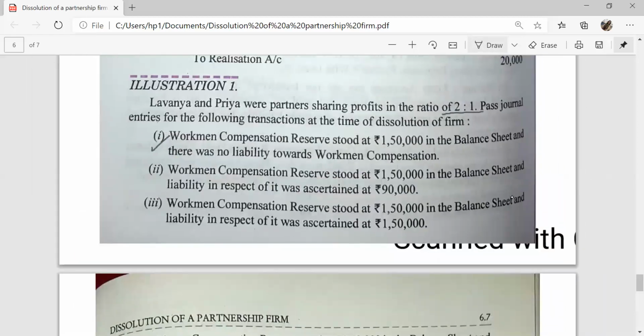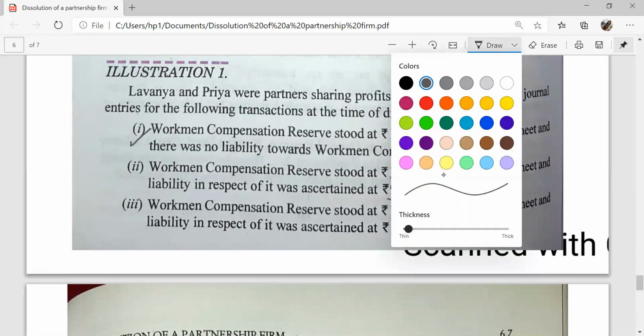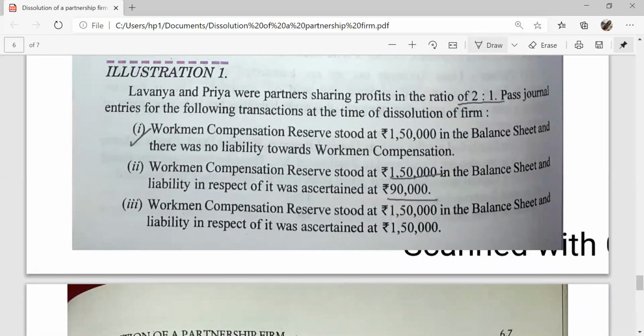Next transaction, workmen compensation reserve stood at rupees 1,50,000 and liability in respect of it was ascertained at 90,000. Then the amount equal to liability will be transferred to the realization account and the remaining amount 60,000 will be transferred to Lavanya's and Priya's capital account in their profit sharing ratio.